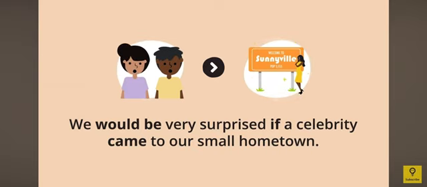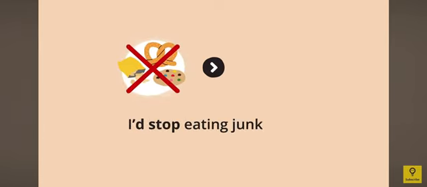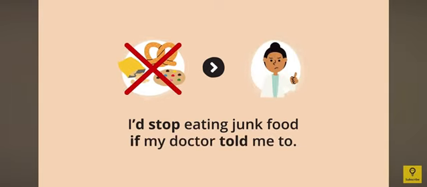Now here it is also an unlikely situation. It's not an impossible situation. Now, let us take the last example of second conditional. I'd stop eating junk food if my doctor told me to. From this example, we can notice that there is no comma, meaning it had the second pattern of the second conditional.